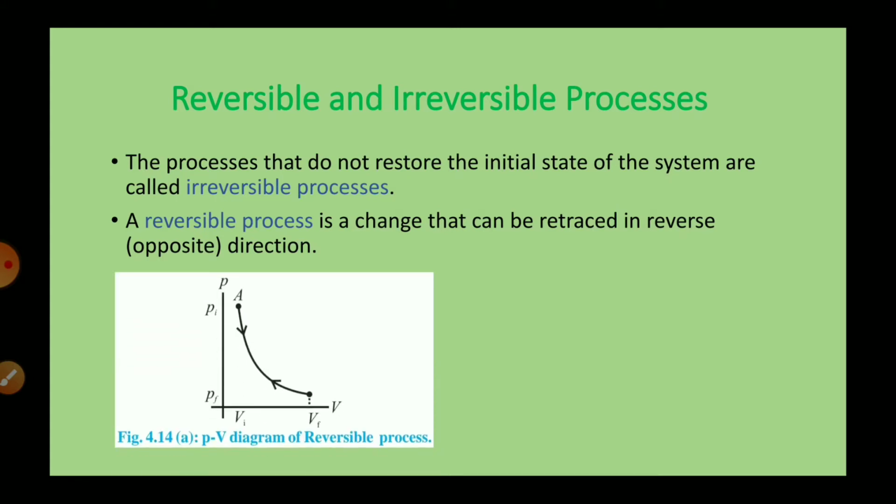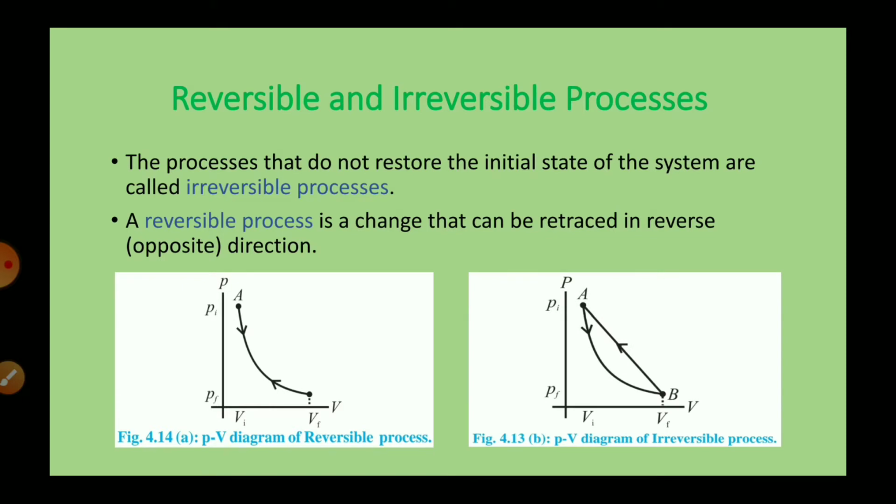As you can see in this diagram, this is the PV diagram of reversible process. So system is going from point A to point B, and as you can see this arrow, the same arrow is showing that it will go from point B to point A using the same path. So since it is achieving the same initial state A following the same path also, then it is called as reversible process.